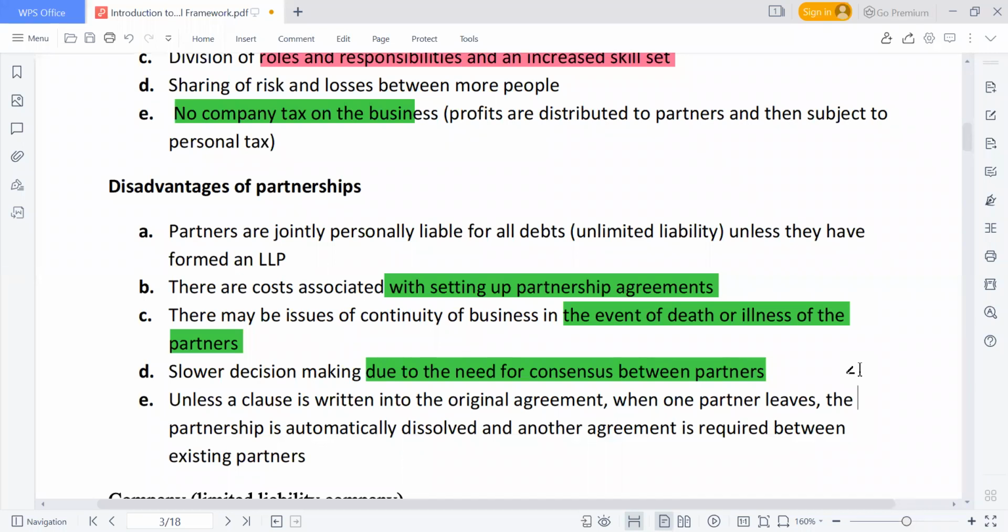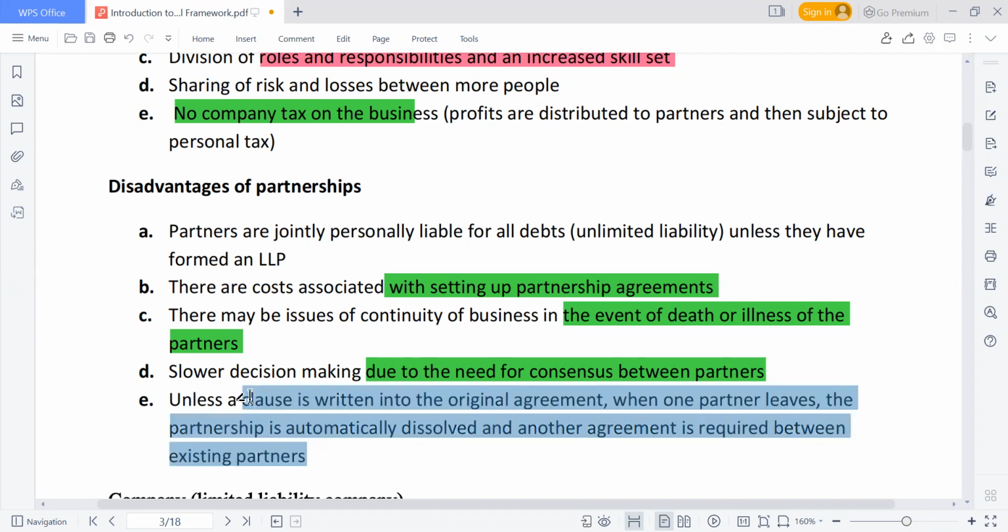Sometimes when they are making decisions, there are some that will agree and some that will reject. Unless a clause is written into the original agreement, and the original agreement of the partnership is what we call the partnership deal, when partners leave, the partnership is automatically dissolved, and another agreement is required by the existing partners.